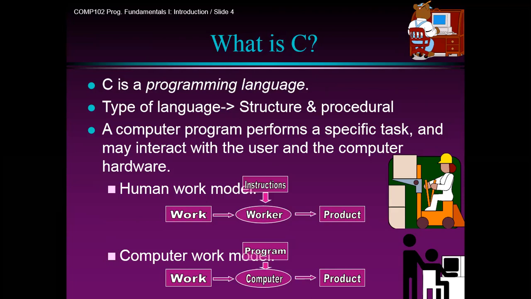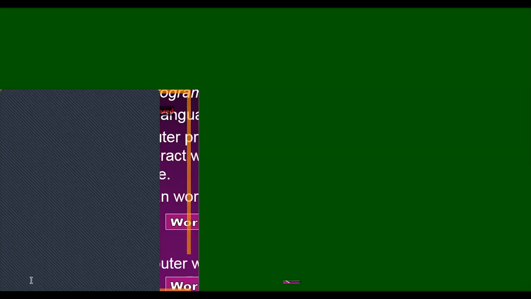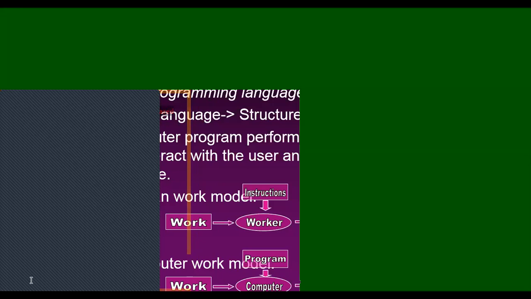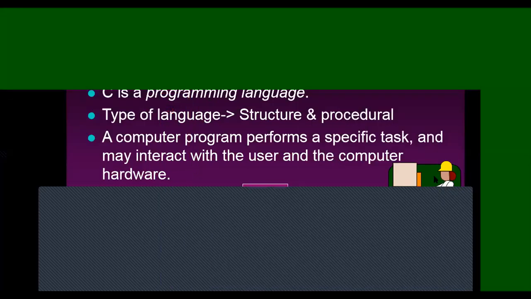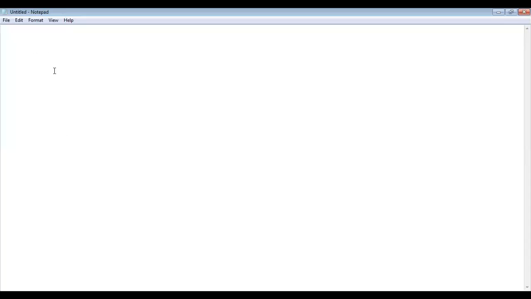Like in our day-to-day life, I'm sharing a screen here. Suppose I'm opening a notepad. So we are talking here about the logic of the program. Program is nothing but a set of sequential instructions. Instructions must be in a sequence. Sequential instructions.